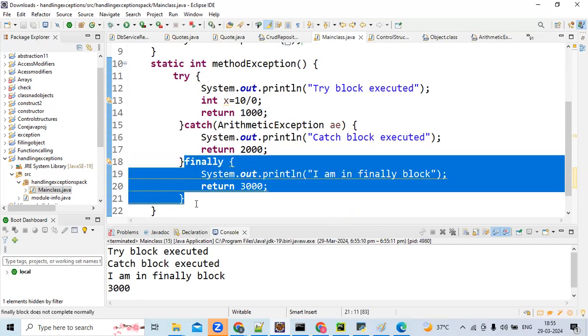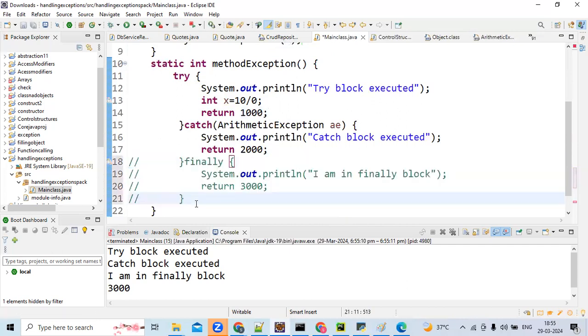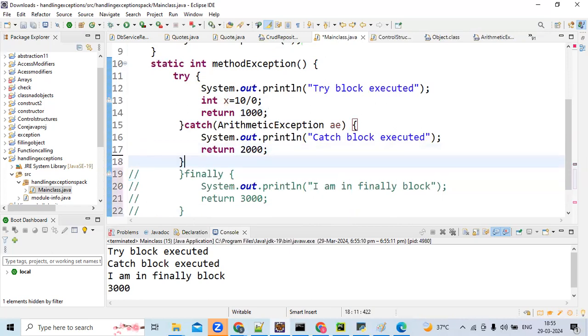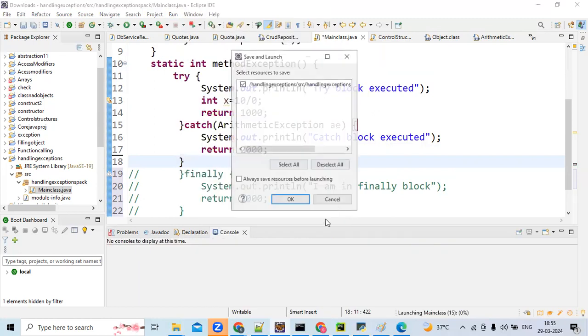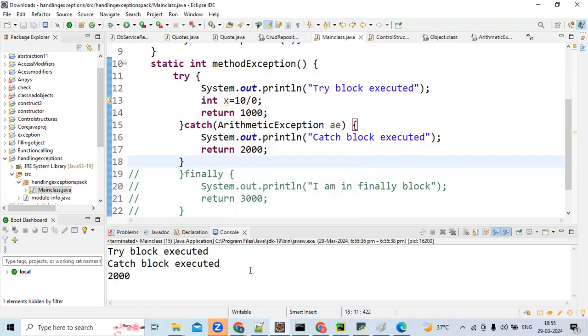Yeah, now 2000 will come, I think. The last one that gets executed, that value will be considered. See, finally, 2000 gets executed last. So if this exception is not raised, now 1000 is the answer.